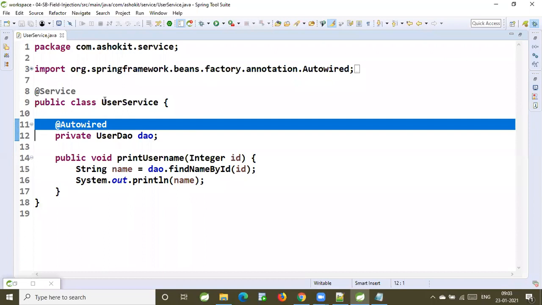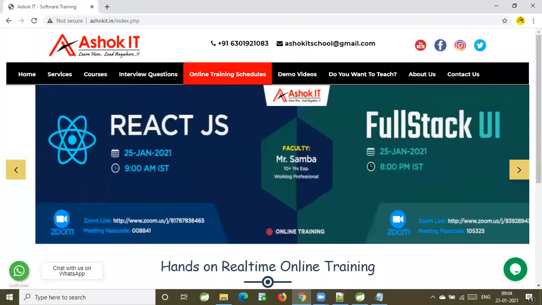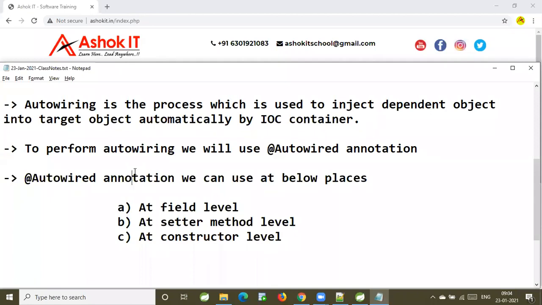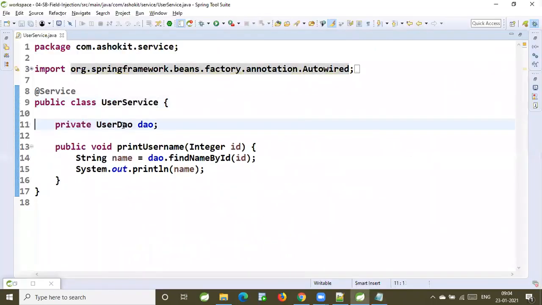Auto-wiring. By using auto-wiring, it is identifying that information. Is this clear for all of you? Yes. So we can say it's a communication between two different objects. Exactly. @Autowired is an annotation which is giving instruction to the IOC container to perform the dependency injection. So if I don't give this instruction to the IOC container, will it inject the DAO object into service, or will it not inject the DAO object into service here?